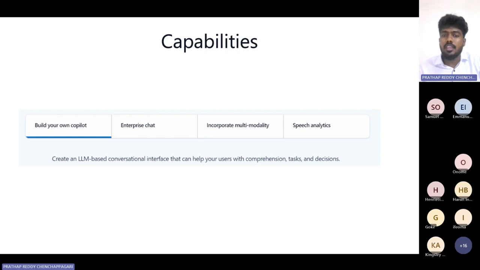And one more thing we can say is speech analytics. We have to analyze the speech as well, and create LLM-based conversations. So we have some capabilities regarding this, and everything will depend upon this.